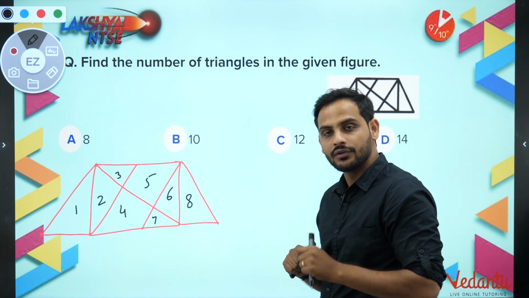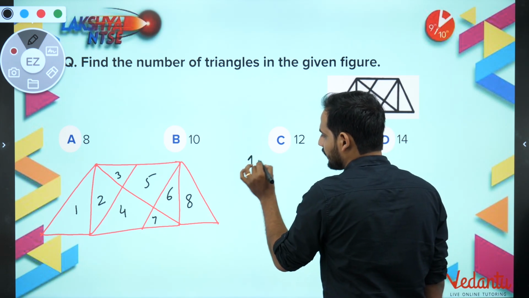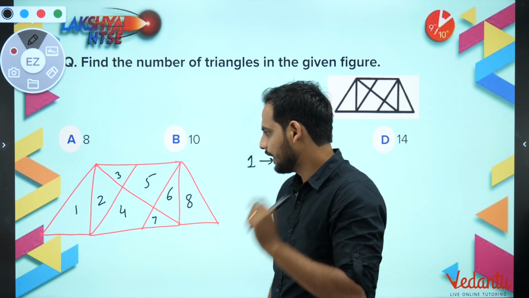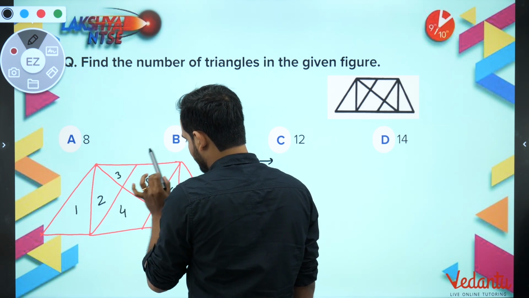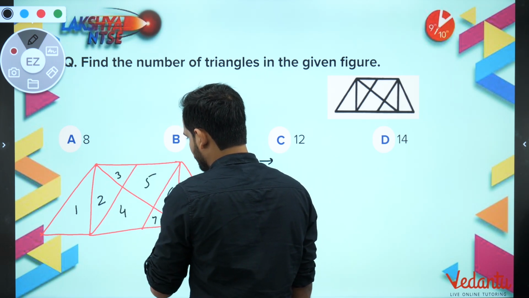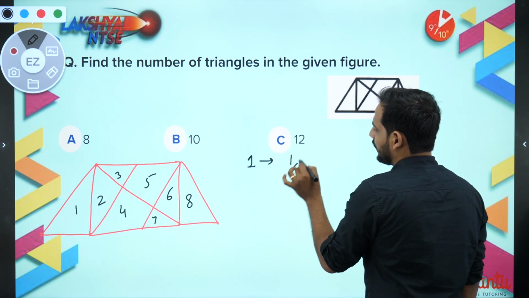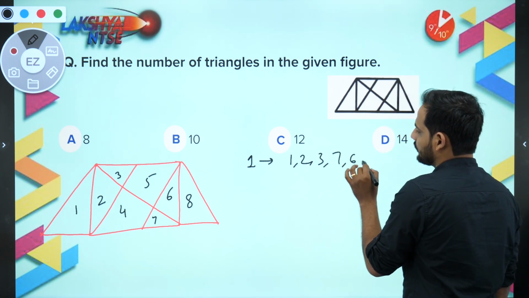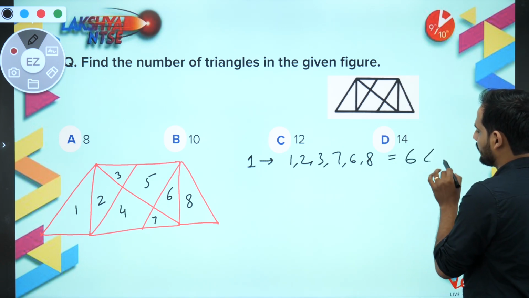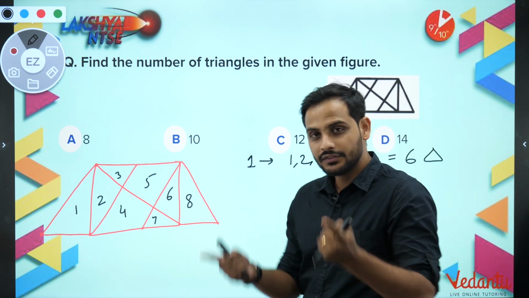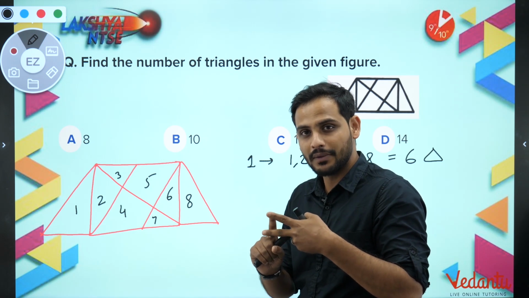Now first start with the single units which are triangles themselves. When I'm having only one figure, how many single figures are triangles? So I will say that 1 is a triangle, 2 is a triangle, 3 is a triangle, then 4 and 5 are not triangles, 6 is a triangle, 7 is a triangle, 8 is a triangle. So one figure is 1, 2, 3, 7, 6 and 8. Here you can say, sir, total 6 triangles I have got when I am considering only one figure. Now do the combination. Any two figures you have to combine and you have to get triangles.